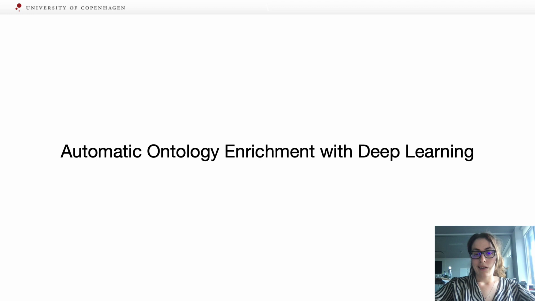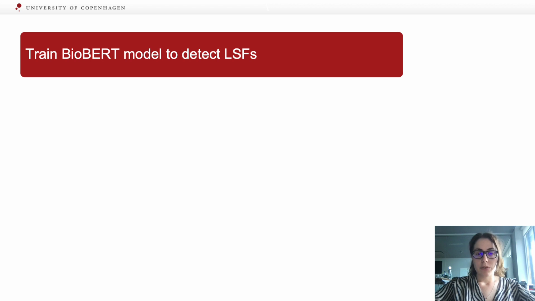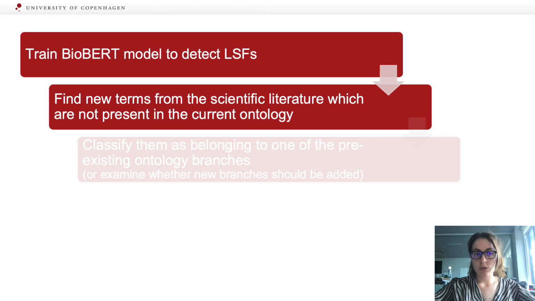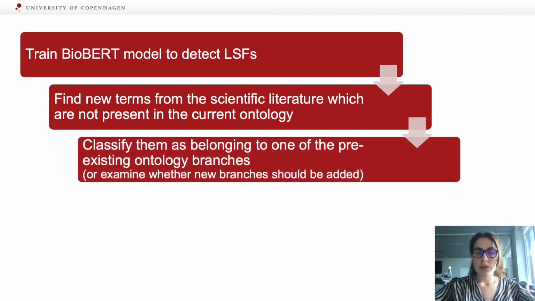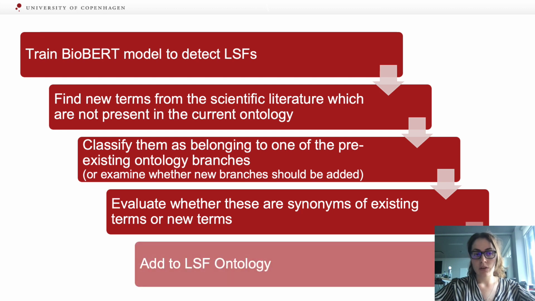So in order to alleviate these two issues, we decided to move forward with automatic ontology enrichment with deep learning. And in order to do that, we need a deep learning-based language model, and we went with a domain-specific one, in our case, BioBERT. The first step was to train a BioBERT model to detect lifestyle factors, then find new terms from the scientific literature which are not present in the current version of the ontology, classify them as belonging to one of the pre-existing ontology branches, or examine whether new branches should be added, evaluate whether these terms are synonyms of existing terms or new terms, and finally add them to the lifestyle factor ontology.